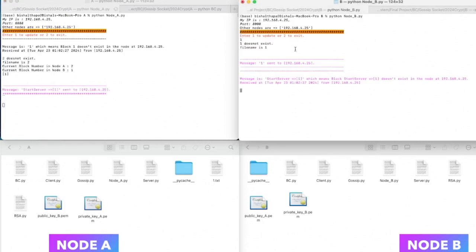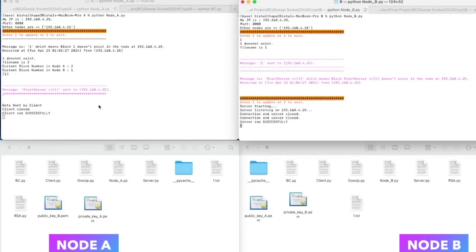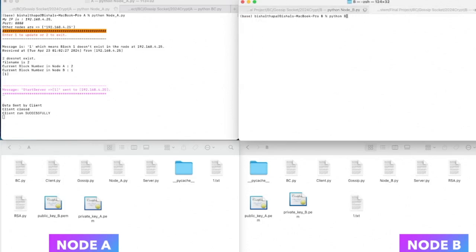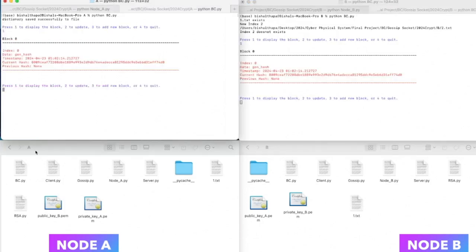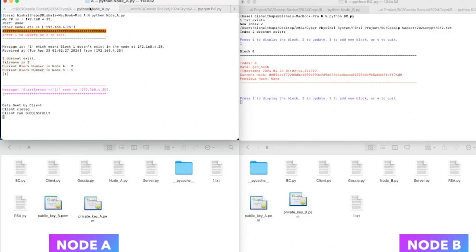I want to update this block on node B. So I'll just update it from node B by sending the UDP message, which will start the server on node B, and then node A, which will be the client, will send the data to node B. So as you can see, if I run the blockchain code on node B and display the block, it would basically be the same.